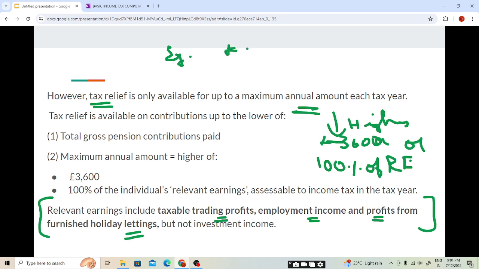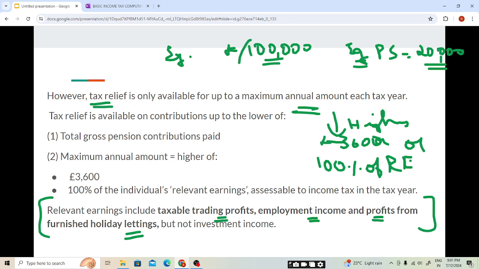If my total relevant earning is 100,000 pounds, and the contribution made by me into the pension scheme is 20,000 pounds, the tax relief will be available up to the maximum amount. But I have only contributed 20,000, so the tax relief will be available only on 20,000.